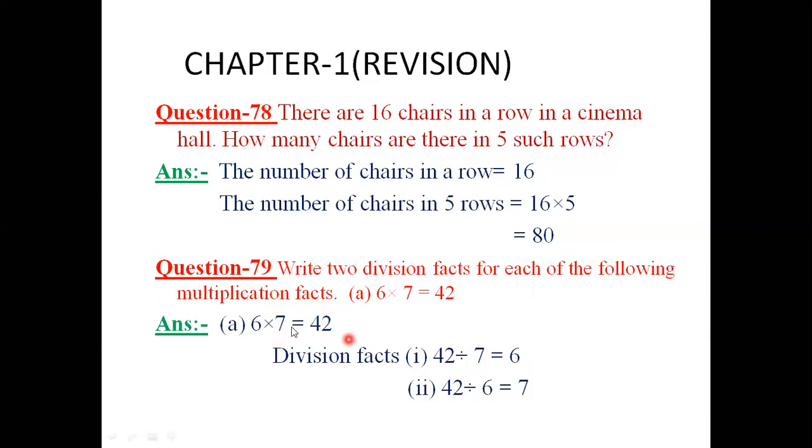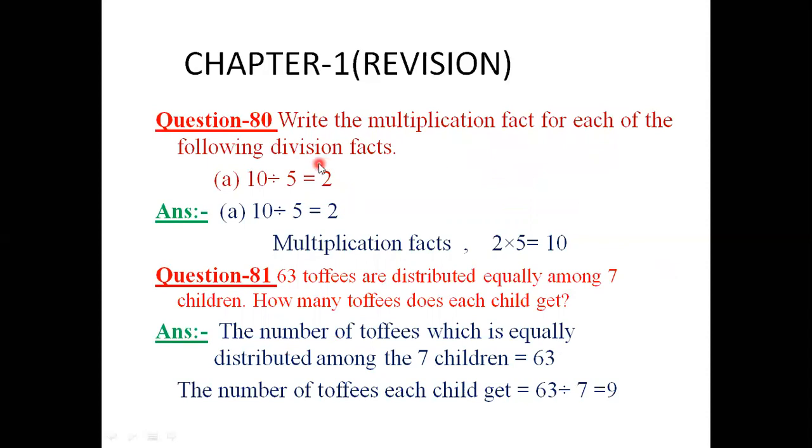Here we see when we divide 42 by 7, we get 6, or 6 is the other number. And now in the same way, when we divide 48 by 6, we get 7. So students, in this way we can write the division fact of a multiplication fact. Now here is question number 80.